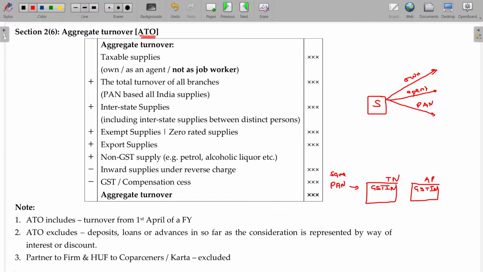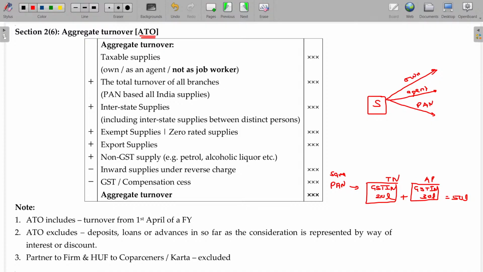The turnover here being 20 lakhs, here being 30 lakhs. Now for the aggregate turnover, you have to add this 20 plus 30, 50 lakhs will be taken. PAN based turnover will be taken. If you are being the agent, then also it will be included. So agent means invoice is made ready in the name of the supplier himself, then he is the agent. If he is being the broker, invoice will not be in his name, so that will not be considered.